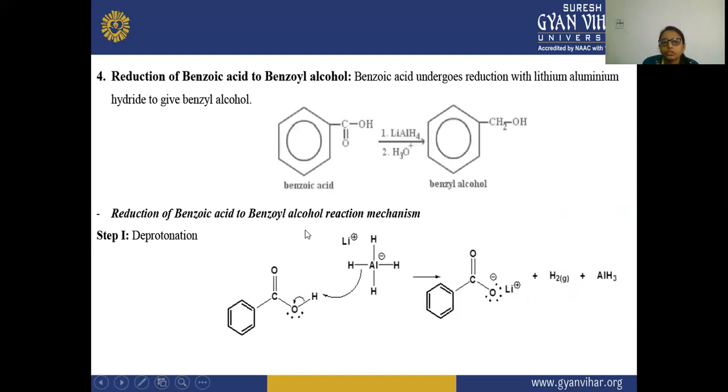So the fourth reaction is your reduction of benzoic acid to benzyl alcohol. So here there is a formation of this benzyl alcohol. This benzoic acid undergoes reduction with lithium aluminium hydride, and there is a formation of benzyl alcohol. Here you will see the benzoic acid in the presence of lithium aluminium hydride, and then a hydronium ion, and there is a formation of this benzyl alcohol.